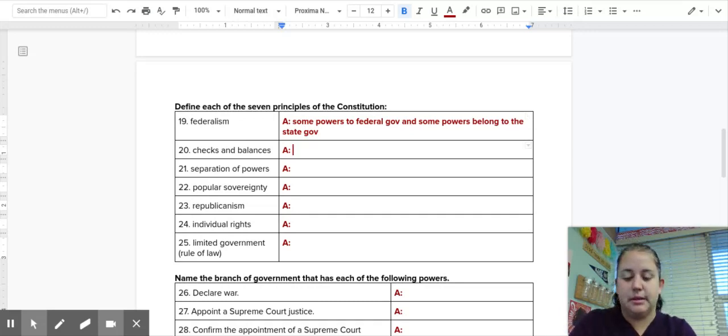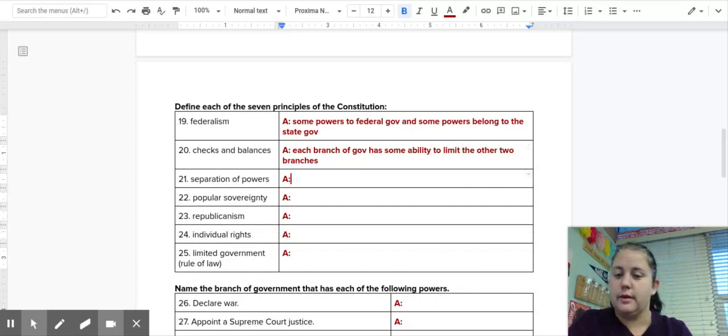Checks and balances means that each branch of government has some ability, not unlimited ability, but just some ability to limit the other 2 branches. Separation of powers means that we are going to divide the government into those three branches.